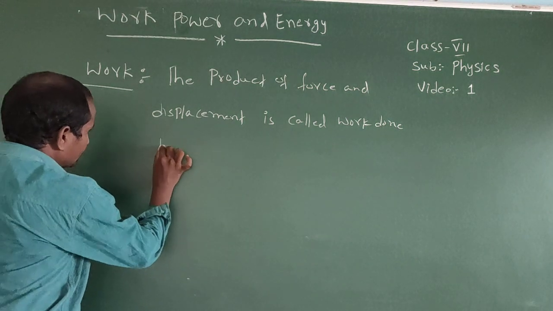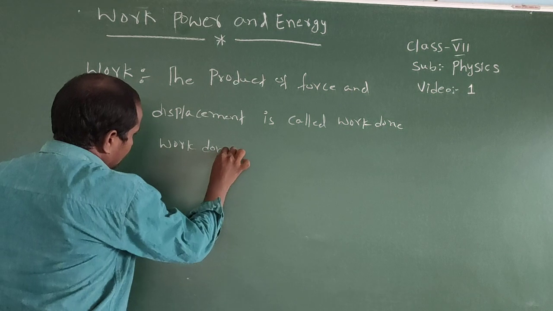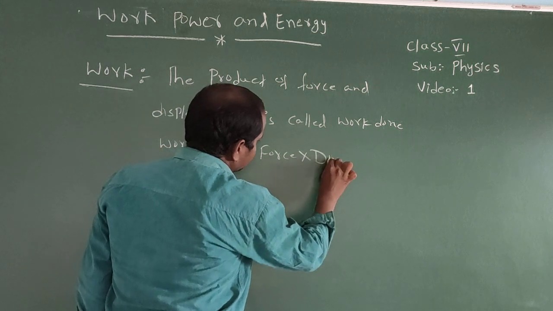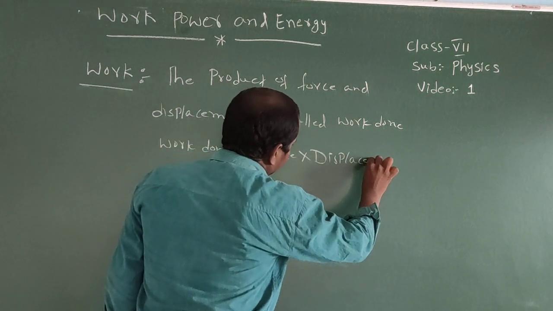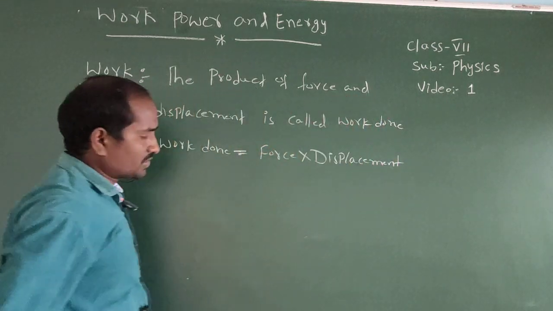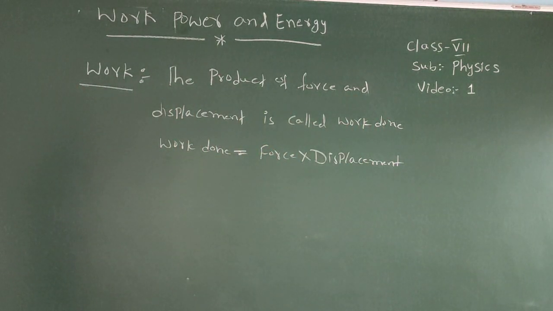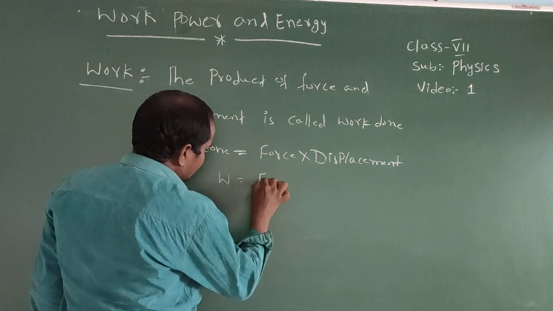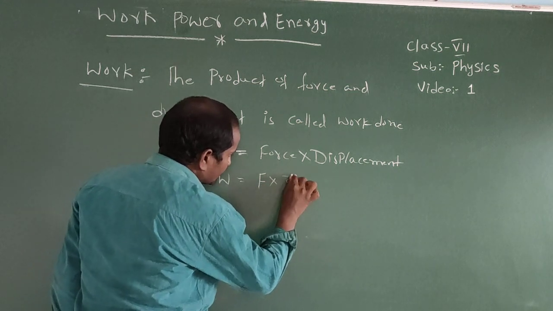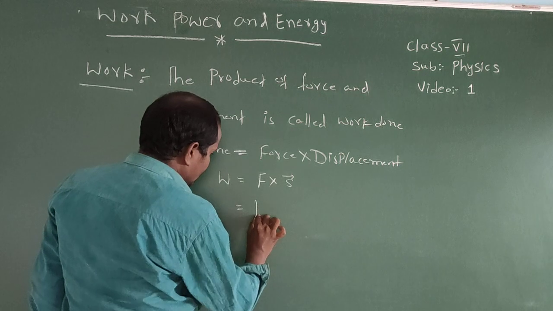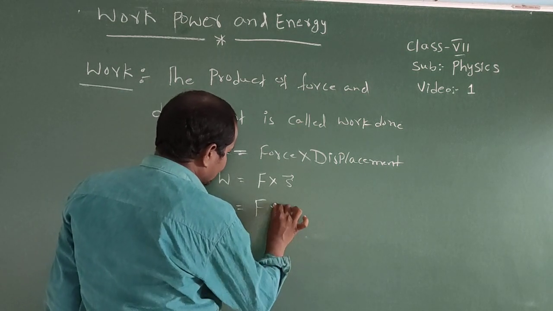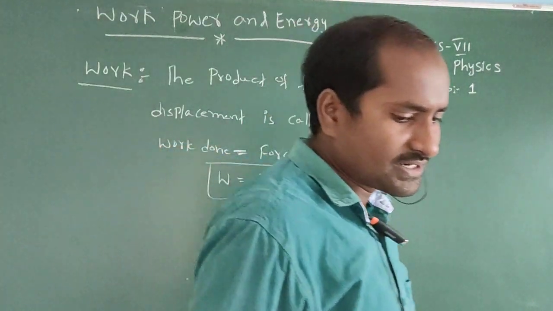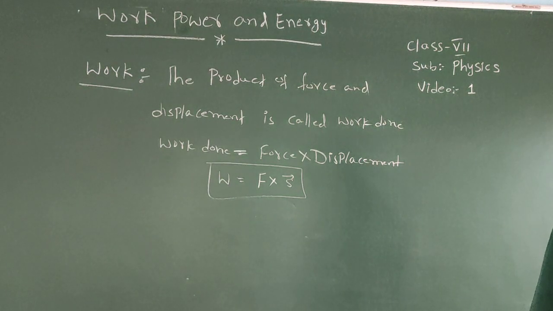So here work done equals force into displacement. Work done is denoted by W, force is denoted by F, and displacement is denoted by S bar. We can write F dot S or F cross S. It is the definition for the work done. The product of force and displacement is called work done.